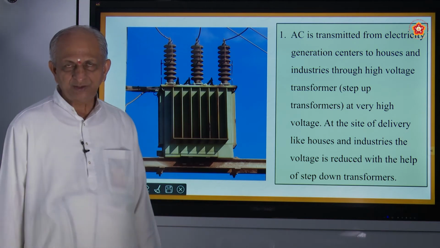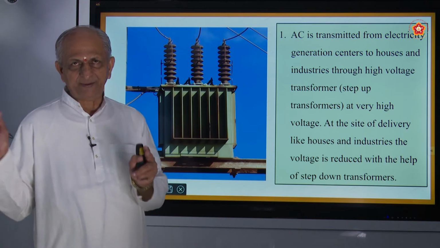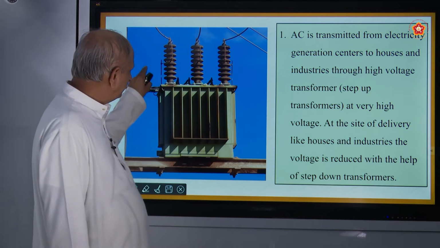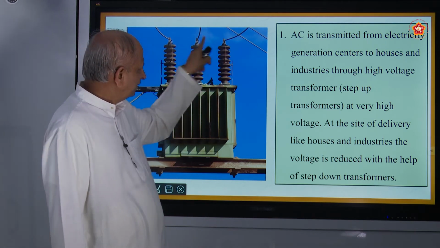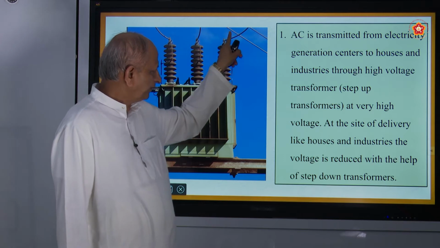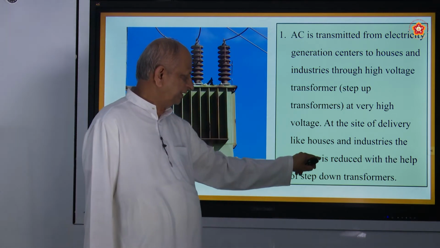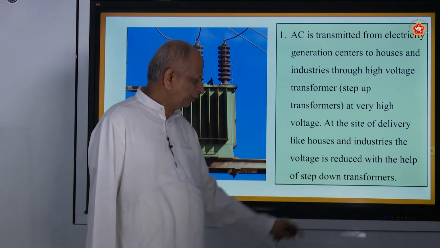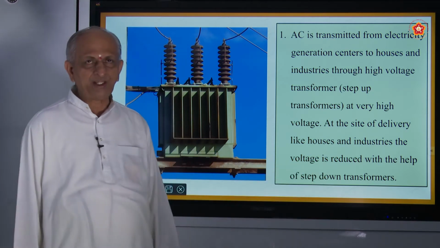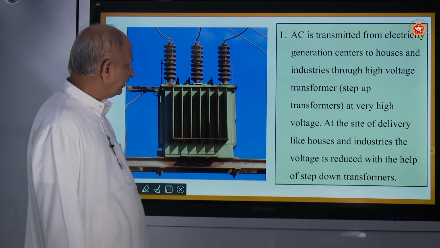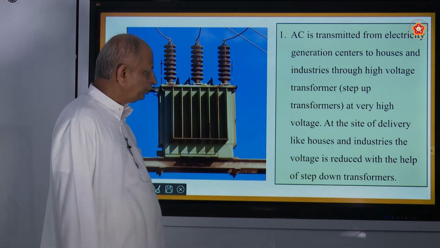In some points they keep it, from which the electricity is passed through different wires. At the site of delivery, like houses and industries, the voltage is reduced with the help of a step down transformer. So when you say transformer, there are two types.